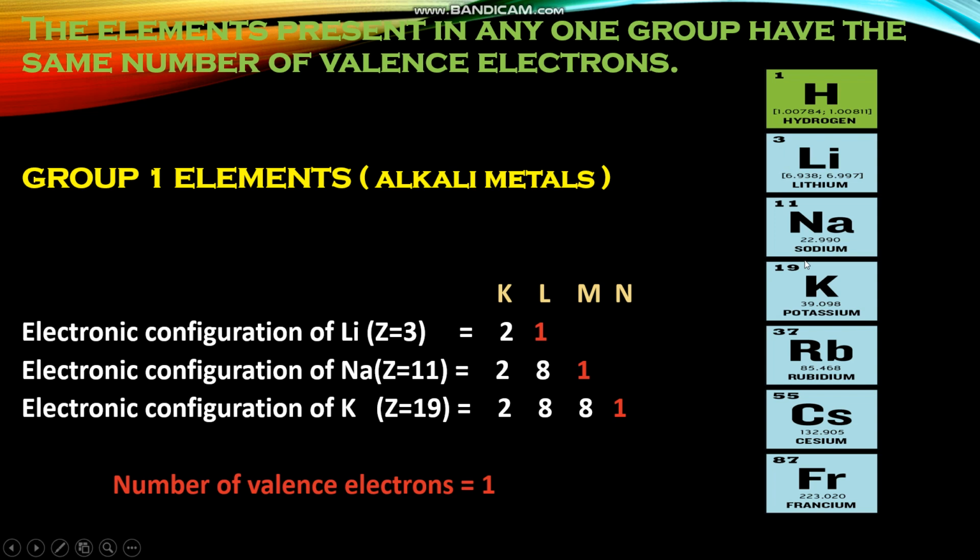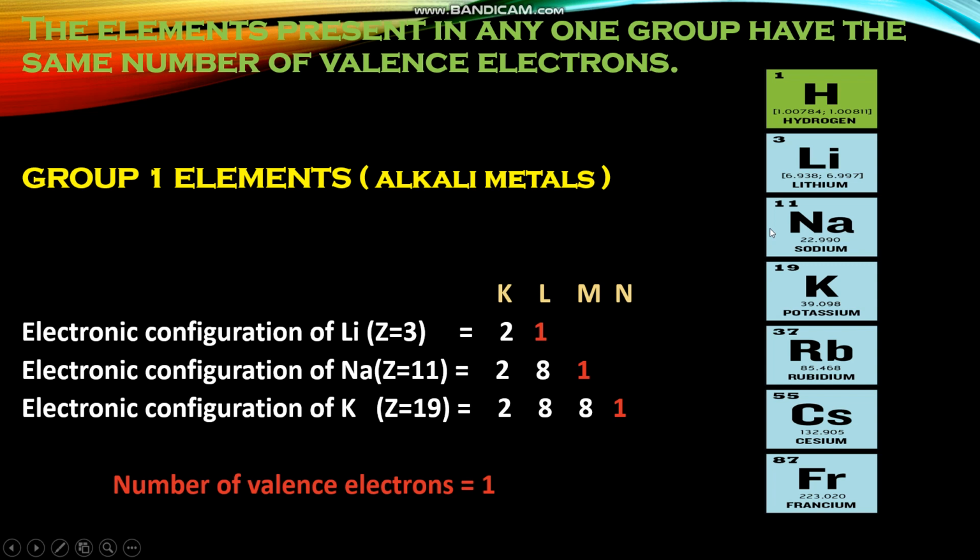Let us write the electronic configurations of 2 or 3 elements in this group. Lithium, its atomic number is 3. How can we write the electronic configuration? In the K shell, there are 2 electrons, and in the L shell, 1 electron.